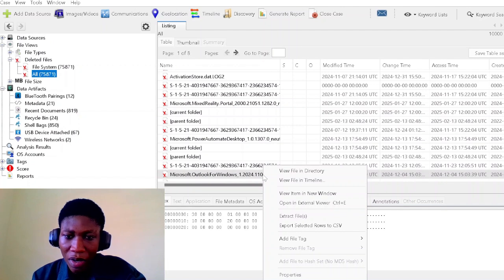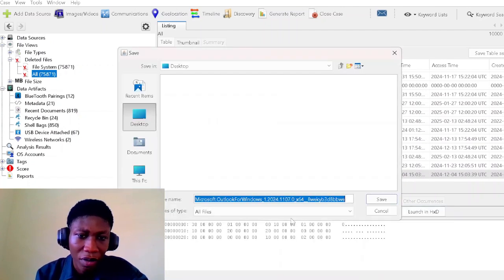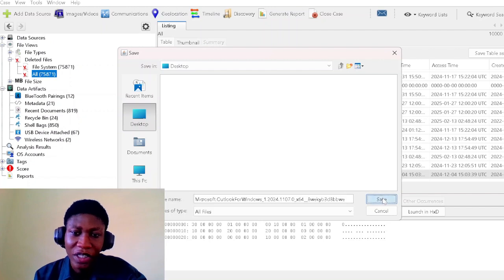You can also extract that one, in case you need the latest file to investigate. So these are asset information, which tells you what this one is. So this one is extracted.